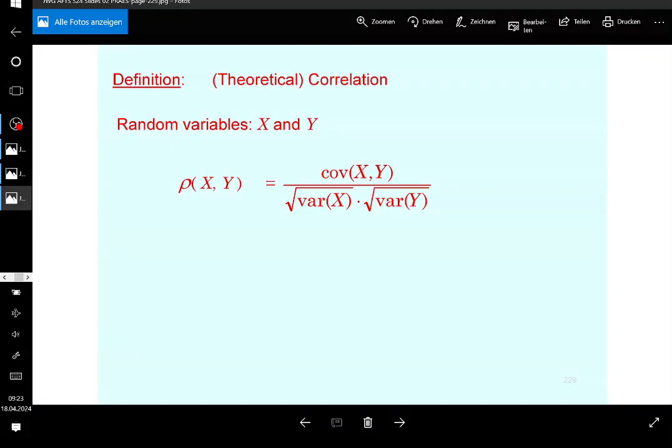Oh, you divide the covariance by that, sorry, this way around. And then you're going to get the correlation. This is the theoretical correlation. I didn't calculate the variances in the discrete case because I was too lazy for that, but you can check it out. This is another example which we did yesterday.